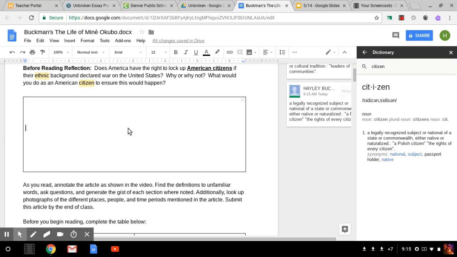So here's where I'm going to write my reflection. Again, you are using RACE. So you should be restating, answering the question, justifying your answer. Again, you do not need evidence to do that.